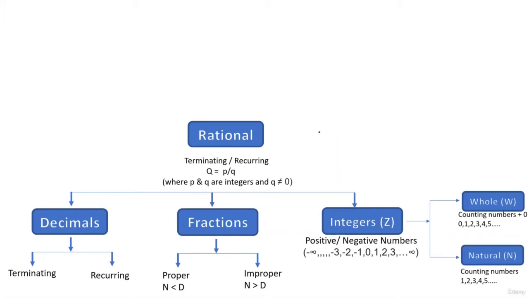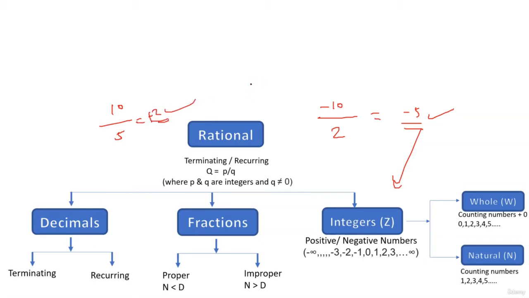Right. If you take P as, let's say, -10, and if you take Q as, let's say, 2, -10 upon 2 is basically -5, right? It's an integer. So we have represented all integers ka category in this way. Okay. You can also take, let's say, P as 10 and Q as 5. The answer is 2. So whole numbers are gaye or natural numbers are gaye.